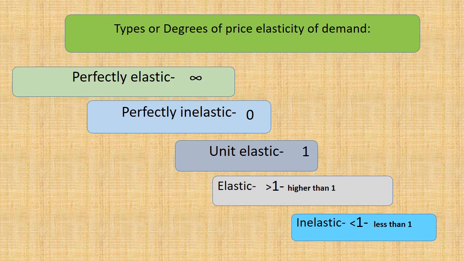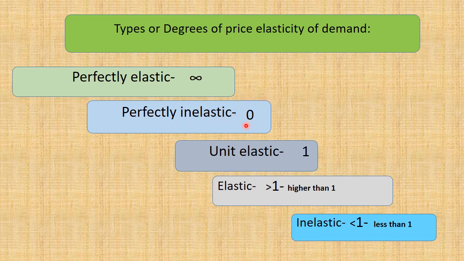Then the types or degrees of price elasticity of demand. Actually there are 5 types. Perfectly elastic means it has great responsiveness of quantity demanded to the price change. Even for a very little price change, they are getting a big response. Normally that is infinity. So the perfectly elastic range is called infinity.